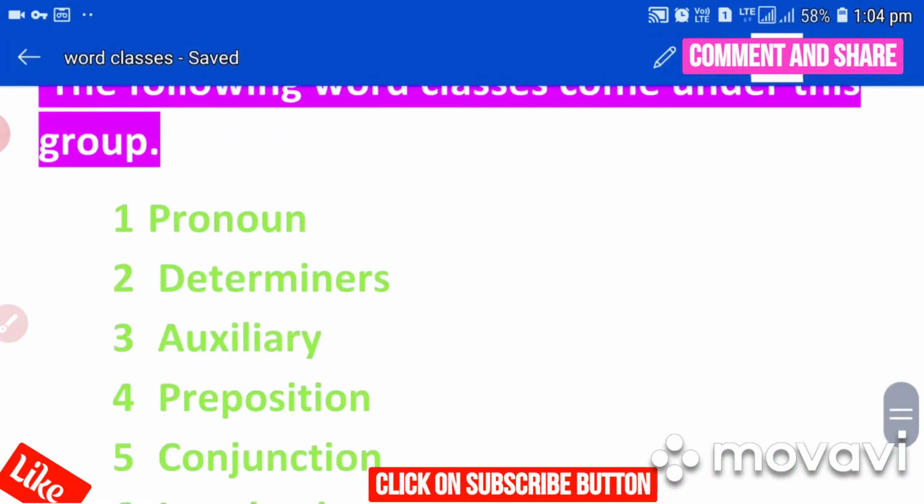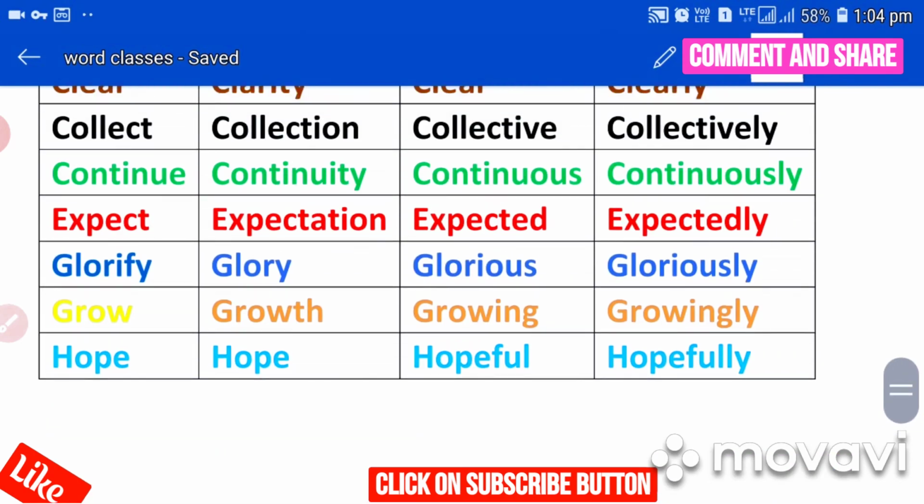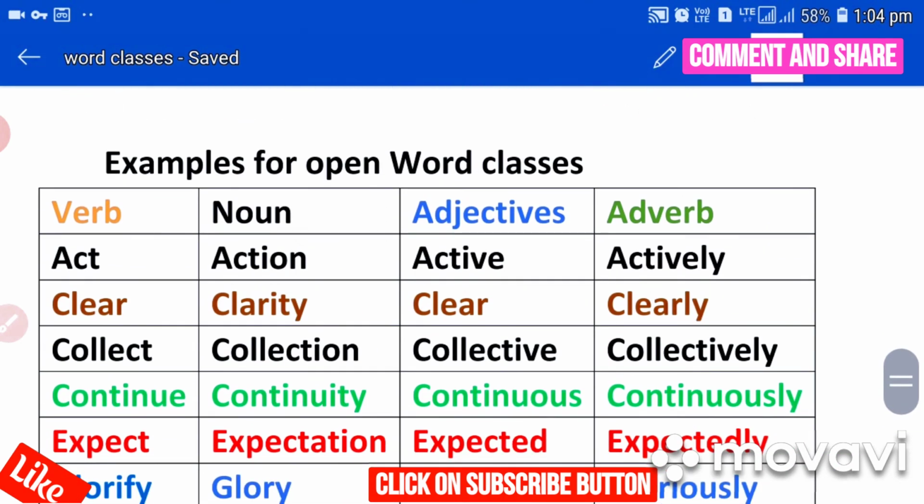See, let's see that example. I have got you many examples here, right? See, verb, noun, adjective, adverb. See, the first one is act, which is a verb actually. It changes forms like noun. Action is a noun. Active. See, the word act, a verb, takes the form of a noun here as action, takes the form of an adjective as active, and an adverb as actively.